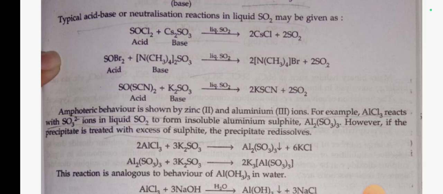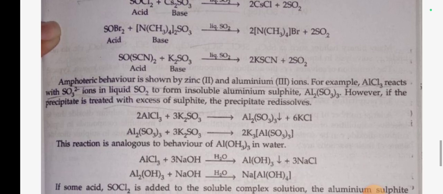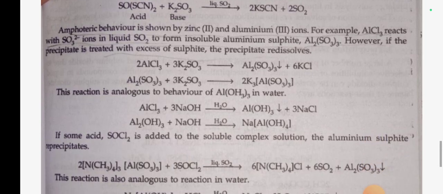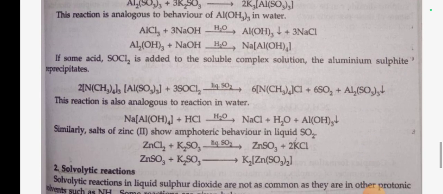Al2(SO3)3 plus 3K2SO3 gives 2K3[Al(SO3)3]. This reaction is analogous to the behavior of Al(OH)3 in water. If some acid SOCl2 is added to the soluble complex solution, the aluminium sulfite reprecipitates.